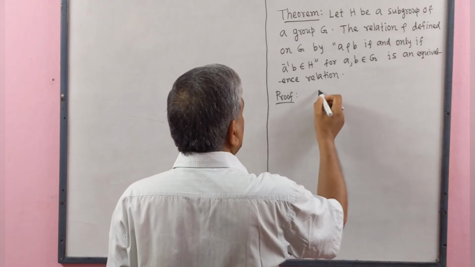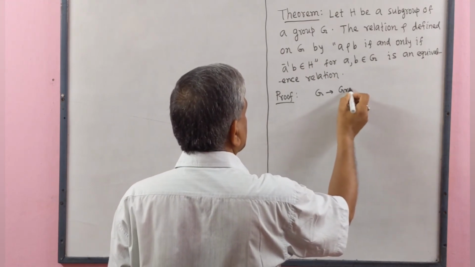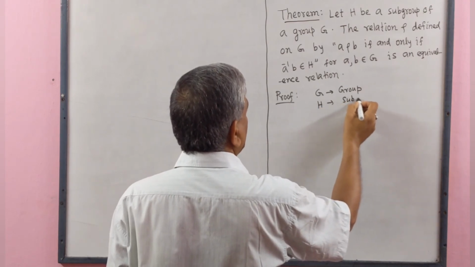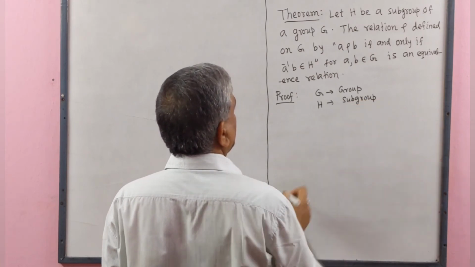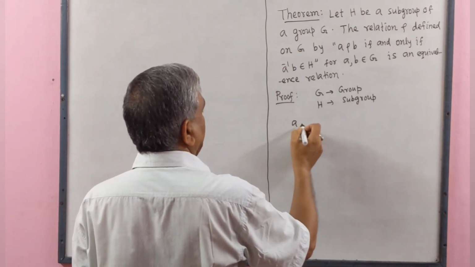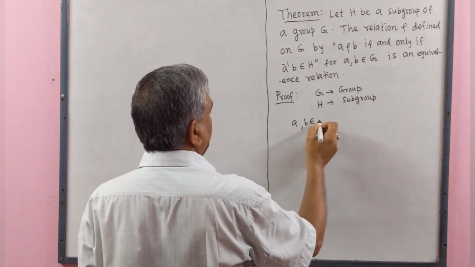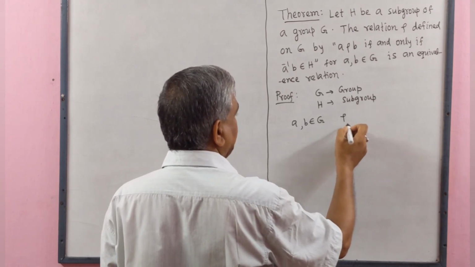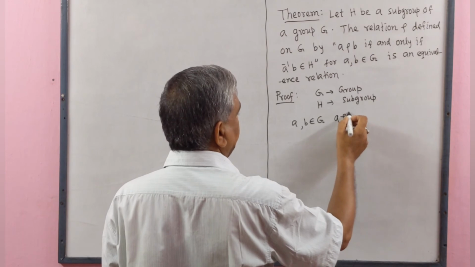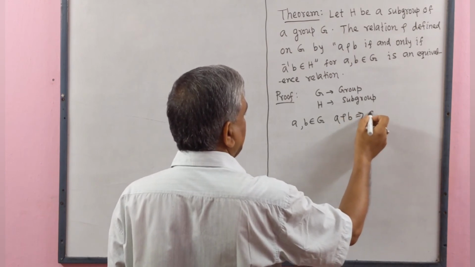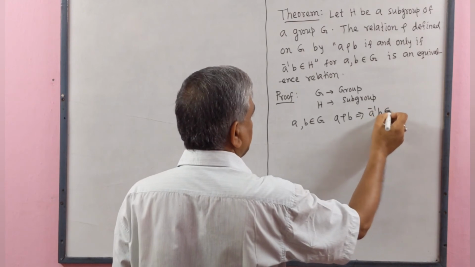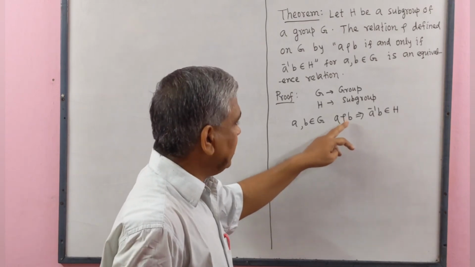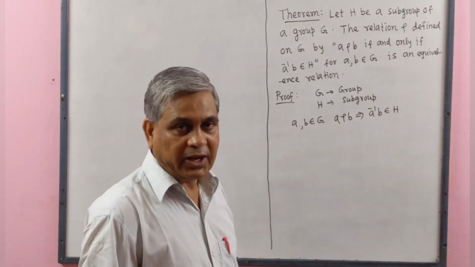Given that G is a group and H be a subgroup of G, A, B belong to G and relation rho is defined as A is related to B implies that A inverse B belongs to H. We have to show that this relation rho is an equivalence relation.